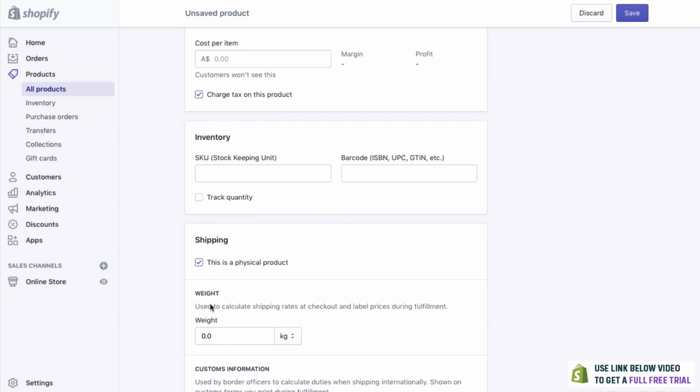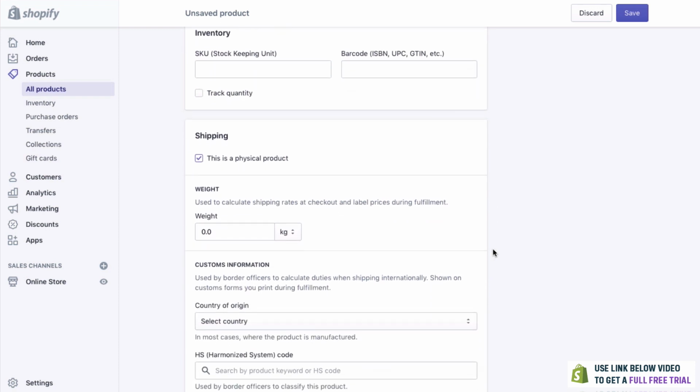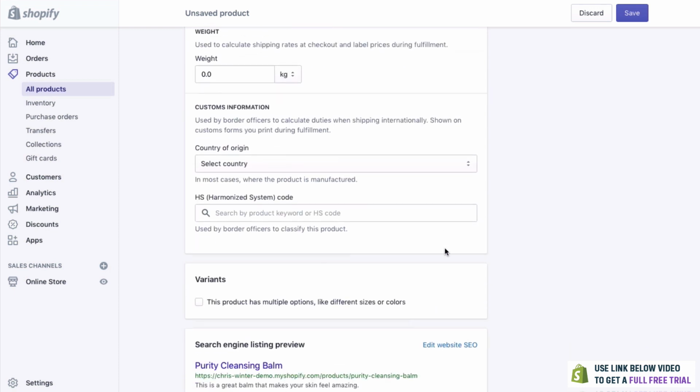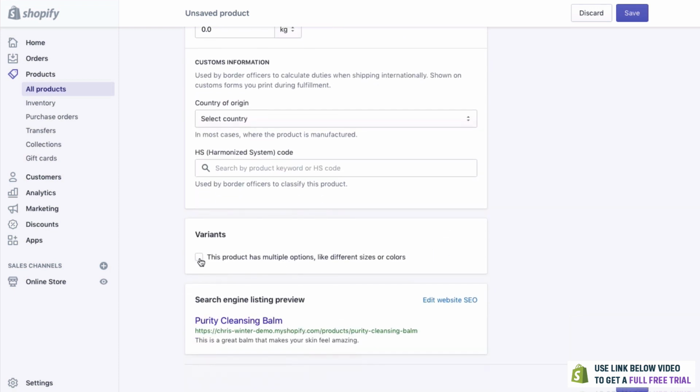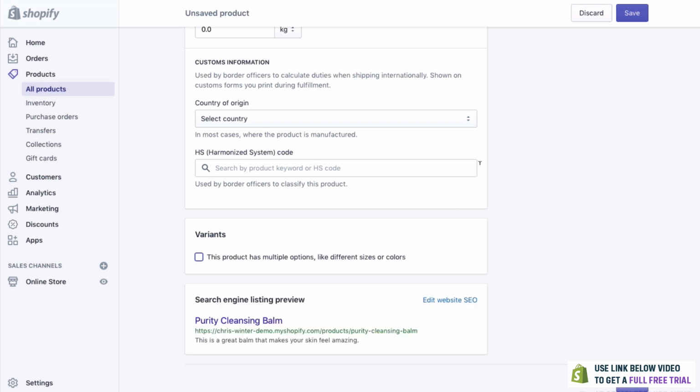You've also got your weight and shipping, and this is things that we can do as well, but they're always going to be a little bit different with different countries and their postage. In my longer Shopify tutorials, I'll cover this as well, but for now, let's just get this in. And of course, if you've got variants, which is essentially having different colors or different sizes and things, you can add this as well. But this is just one product, and this is all we've got.